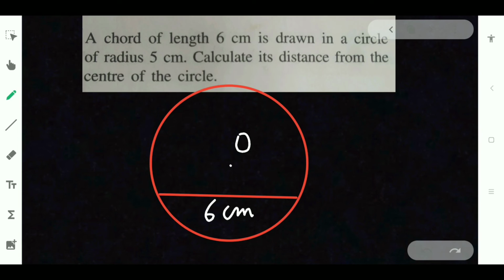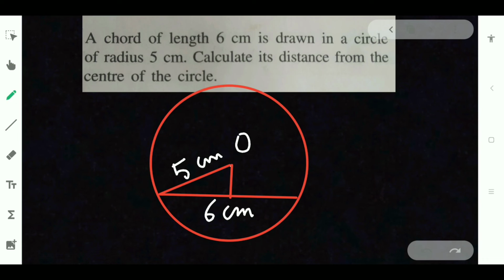And the circle's radius is 5 centimeter. Let us take the radius like this. This is 5 centimeter. And what is the distance from the center of the circle to the chord? Calculate its distance, meaning this line's distance from the center of the circle. That is nothing but this one.